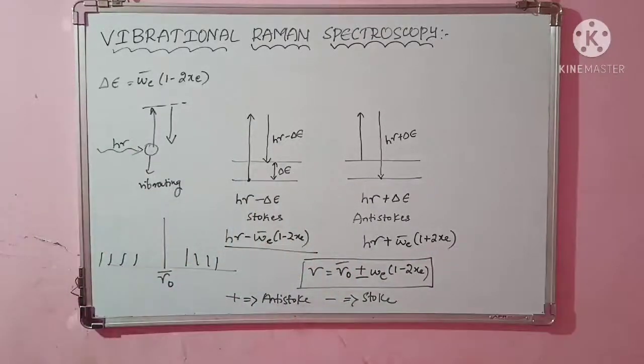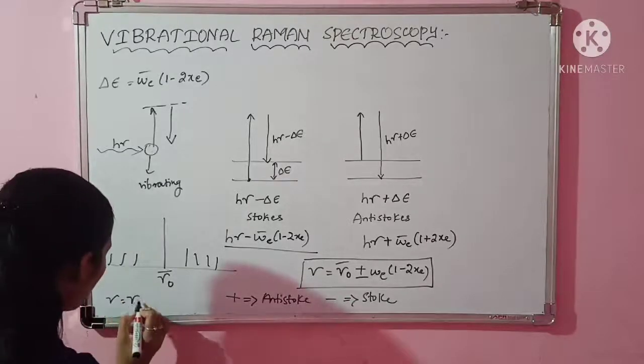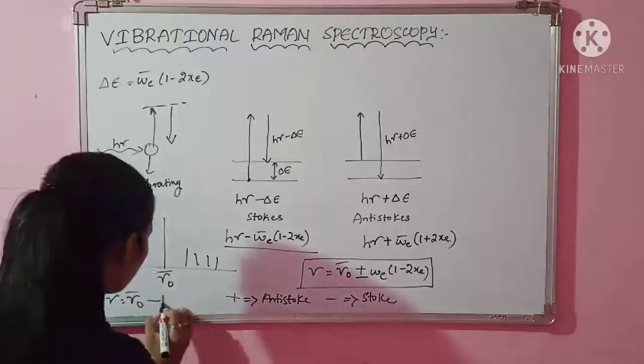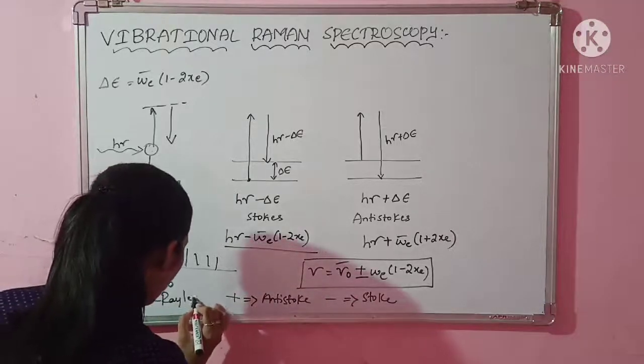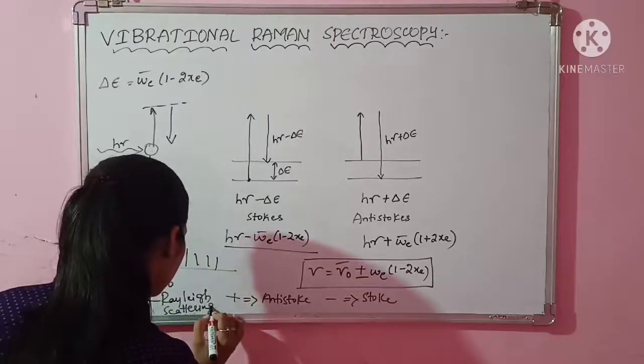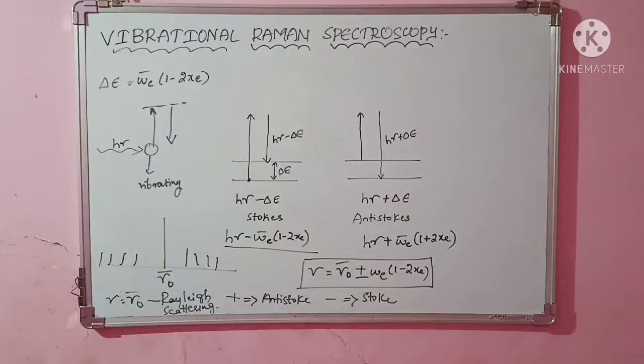Okay, clear? And nu equal to mu0. If this is the case, then it is Rayleigh scattering. There is no change in energy. That is Rayleigh scattering. Clear? So this is all about the vibrational Raman spectroscopy. I hope you understood. Thank you.